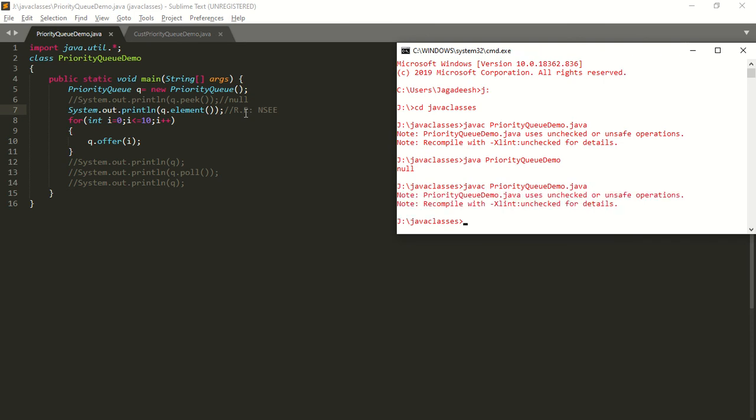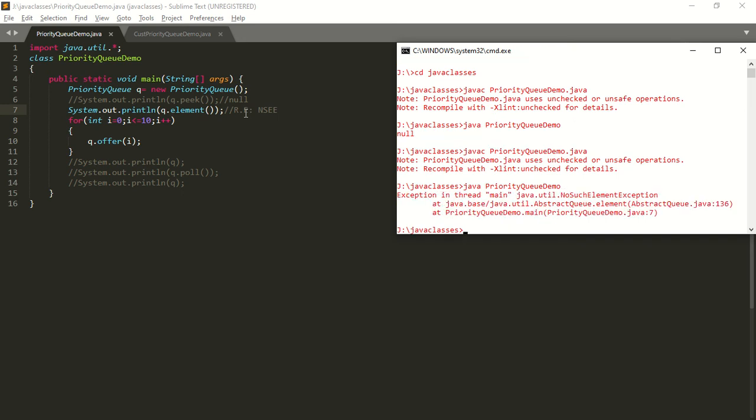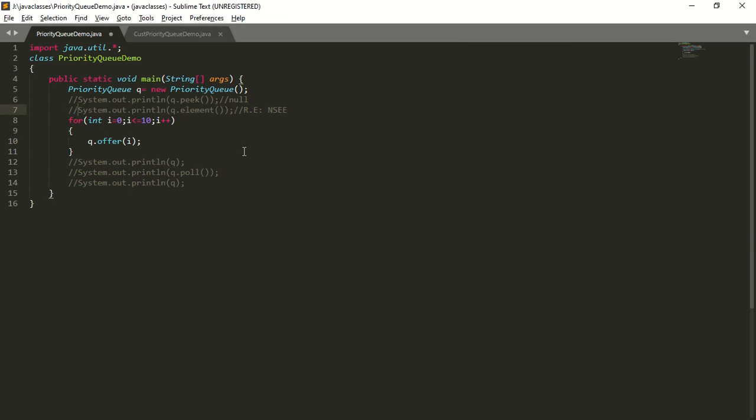Save the program, compile, javac PriorityQueueDemo.java, run the program. So what happens when I run this program? An exception will be raised. So what is that exception? NoSuchElementException.